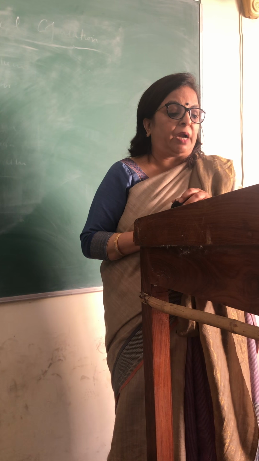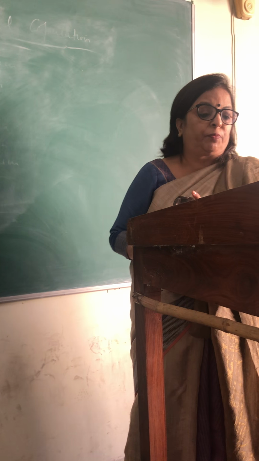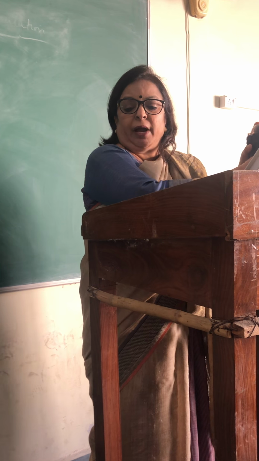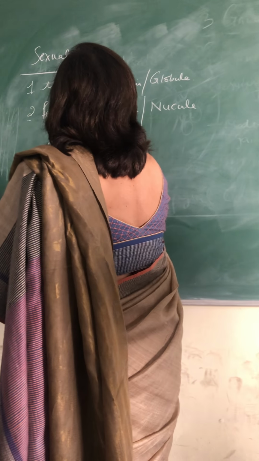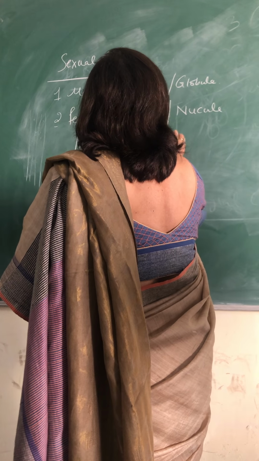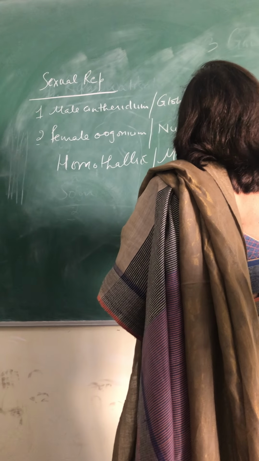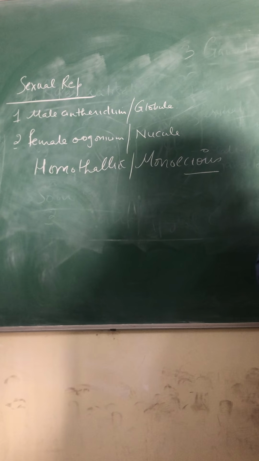And that is the case of the maximum Chara species that we have: homothallic, or in other words, it is also known as monoecious. Monoecious means the same thing, that male and female gamete are present on the same plant.